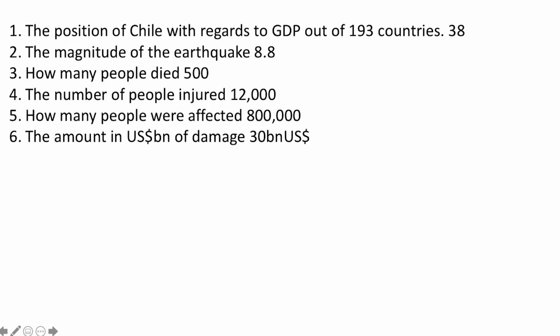So your answer should be, Chile is an HIC, a high income country. It's number 38 out of 193 with regards to GDP, gross domestic product. The 2010 earthquake was 8.8 on the Richter scale, and sadly 500 people died. 12,000 people were injured and 800,000 people were affected. It's estimated that it cost $30 billion in damage.